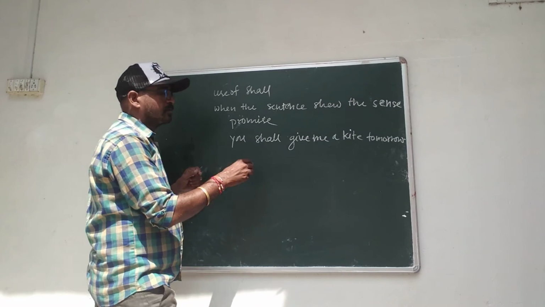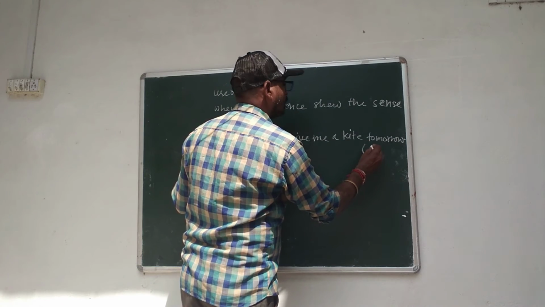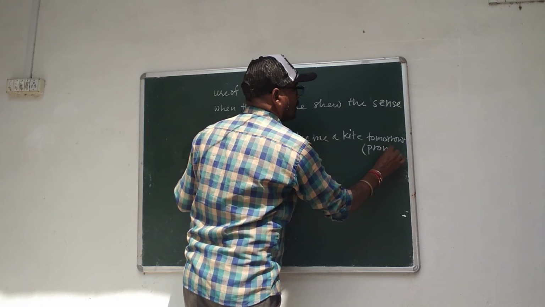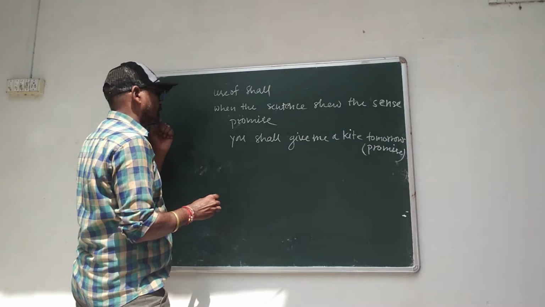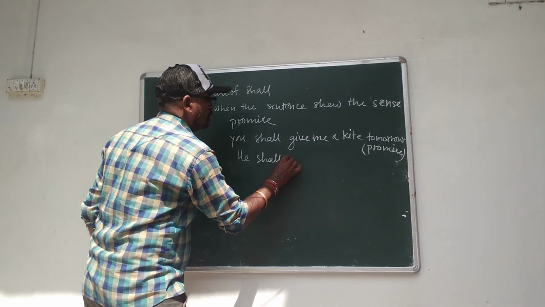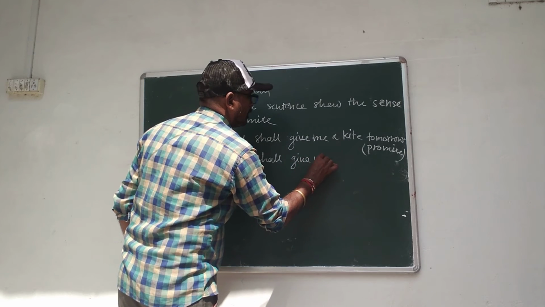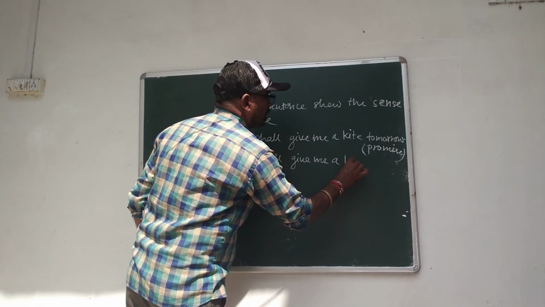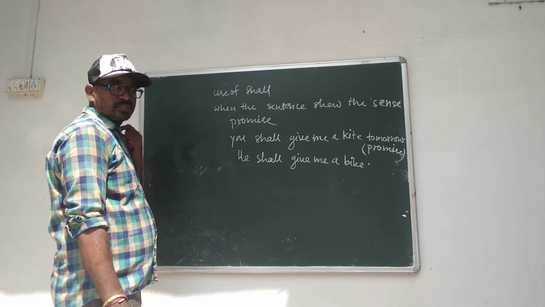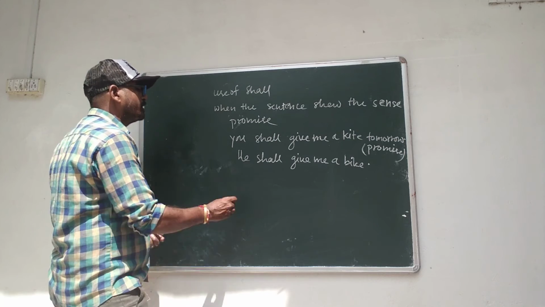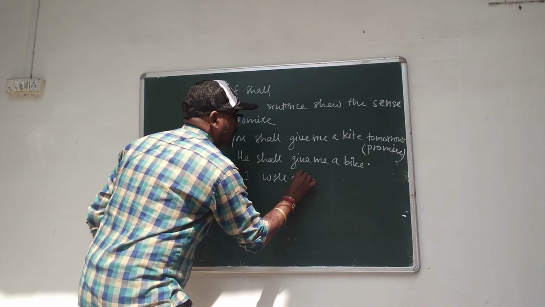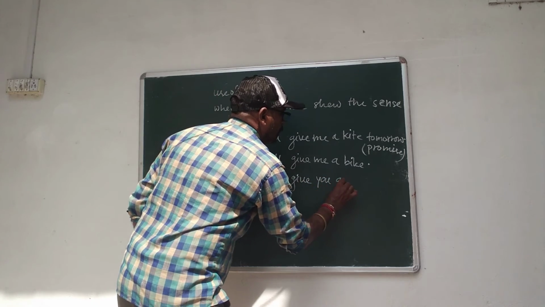It is a promise. तुम मुझे कल एक क्या दोगे? पतंग दोगे. It is a promise. He shall give me a bike. And in the condition of first person, will is used. I will give you a bike.